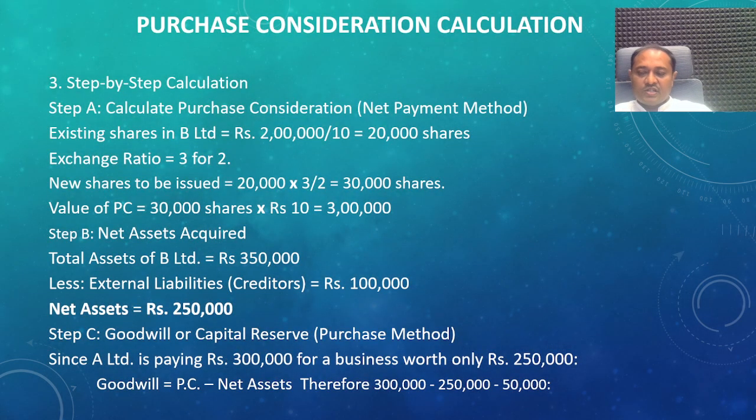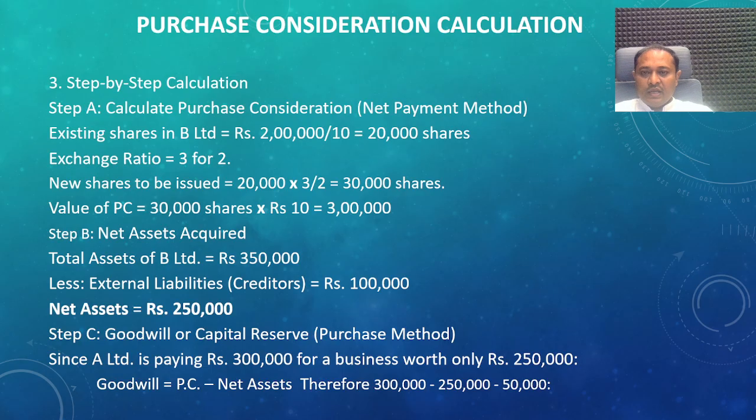Now the purchase consideration calculation, step by step. Step A, calculate the purchase consideration by the net payment method. Existing share capital in B Limited is 2 lakh rupees, at rupees 10 per share, so 20,000 shares of B Limited will be exchanged in the ratio of 3:2.